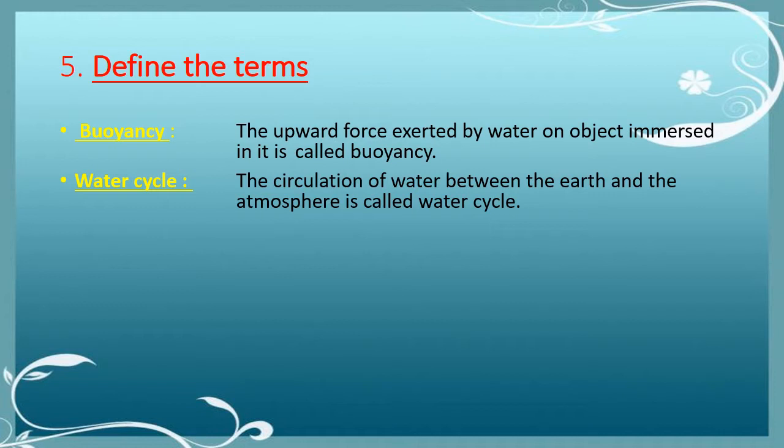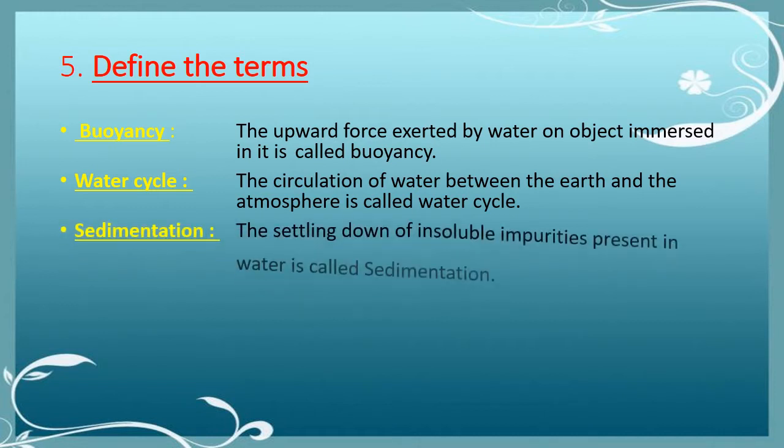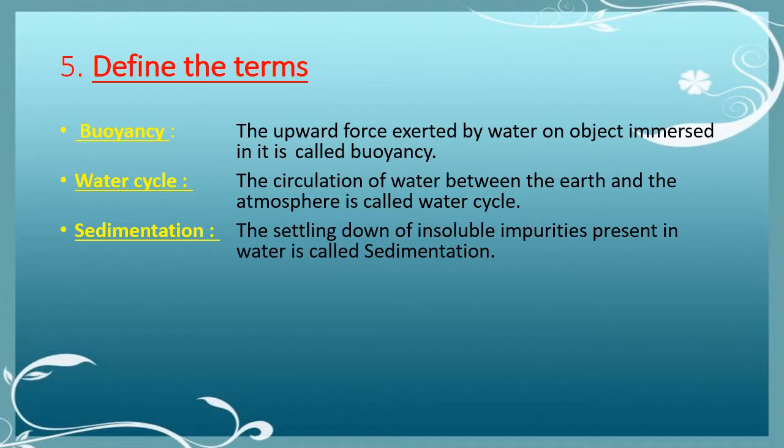The circulation of water between the earth and the atmosphere is called the water cycle. Next is sedimentation. The settling down of insoluble impurities present in water is called sedimentation. By this method, we will settle down the insoluble impurities that are present in water, like mud.